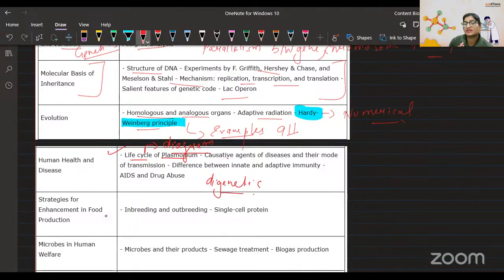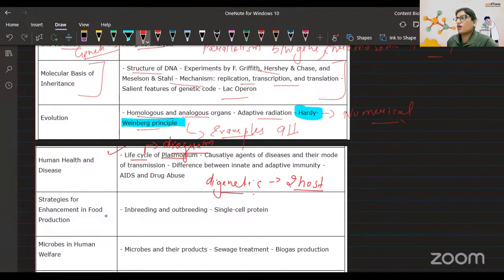Digenetic means that any pathogen which is infecting any animal is actually living in two hosts. Like if I talk about Plasmodium, it lives in the body of the mosquito and also in humans. So that is digenetic, that means two hosts. So for the life cycle, half of it you have to draw in the human, and half of it in the animal, insect, or whoever is the vector.